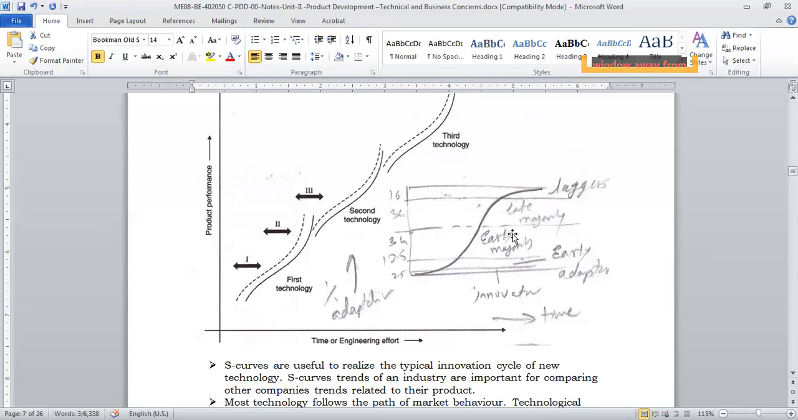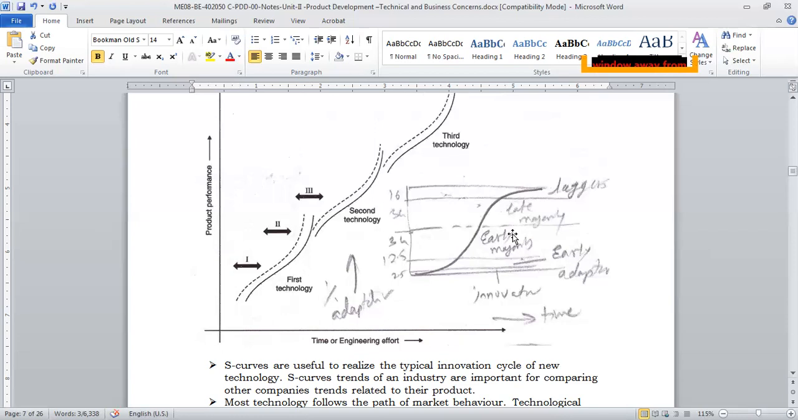Then there will be people immediately buying it; those will be the early majority. Then people will see how it is going to perform and what kind of reviews it is going to get. Depending on that, some people will buy in the second half of the life cycle of the product, which is called the late majority.